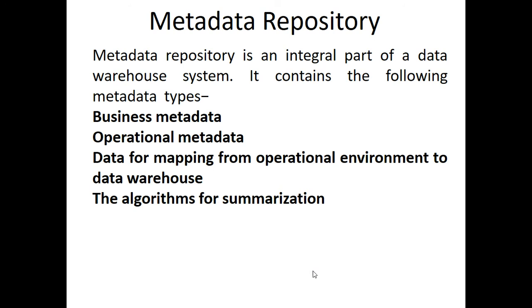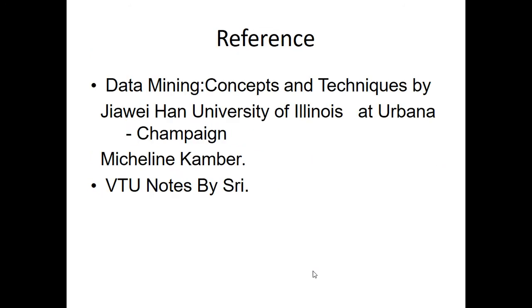It consists of the following metadata types. Different types of metadata are there: business metadata, operational metadata, data for mapping from the operational environment to the data warehouse, and the algorithms for summarization. These are the different types of metadata used in data warehouses.